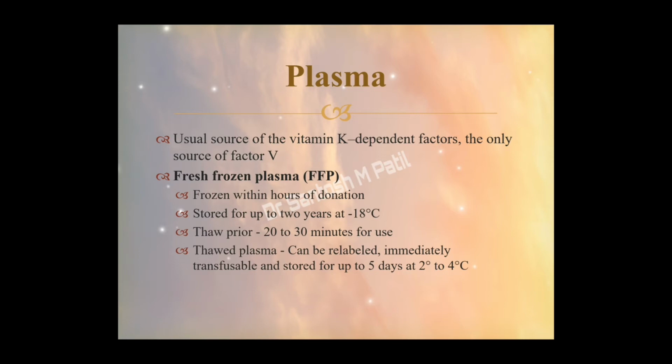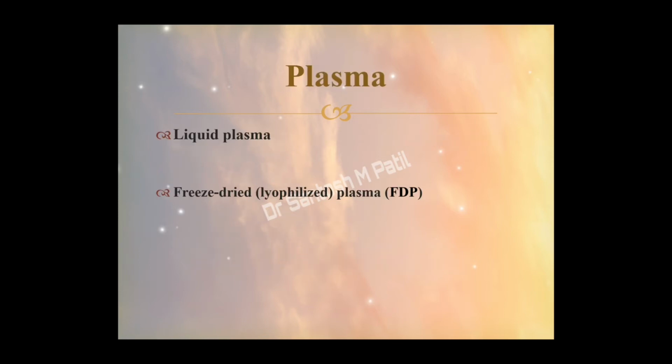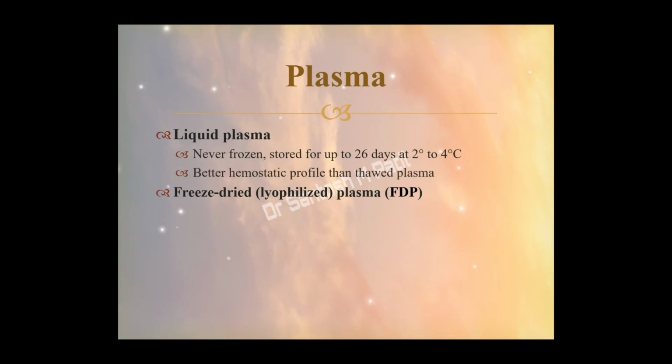Thawed plasma can be relabeled, is immediately transfusible, and can be stored up to 5 days at 2 to 4 degrees Celsius. The plasma may be liquid plasma or freeze dried plasma, that is FDP. Liquid plasma is non-frozen plasma. It is never frozen and can be stored up to 26 days at 2 to 4 degrees Celsius. It has a better hemostatic profile compared to thawed plasma.